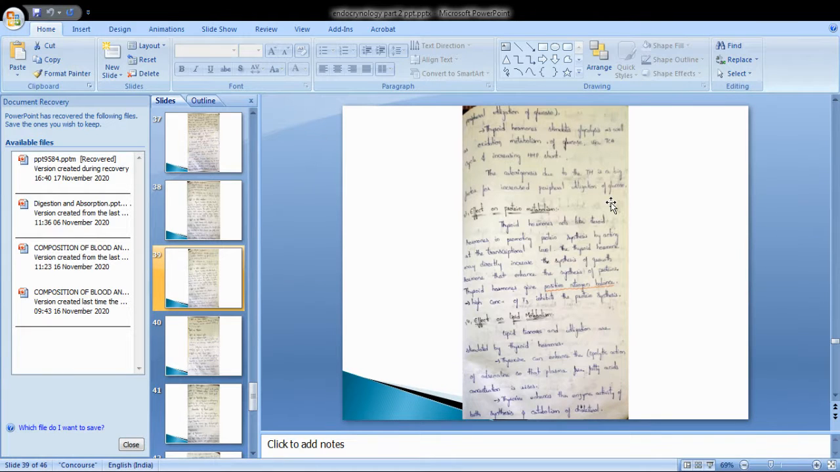Now let's discuss the effect on lipid metabolism. Lipid turnover and utilization are stimulated by thyroid hormones.